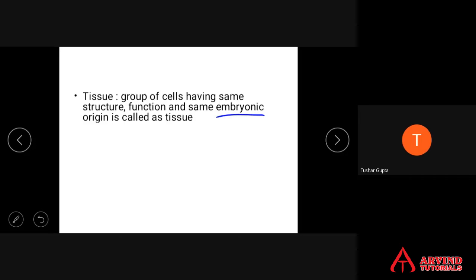Which are the embryonic germ layers? Ectoderm, endoderm, and mesoderm. Ectoderm gives rise to skin, lens of the eye, many of the organs of the nervous system, mesoderm, blood vascular system. So अलग-अलग germ layer के अंदर से अलग-अलग organs आता है. So if they have the same embryonic origin, then only we can consider them as one tissue.